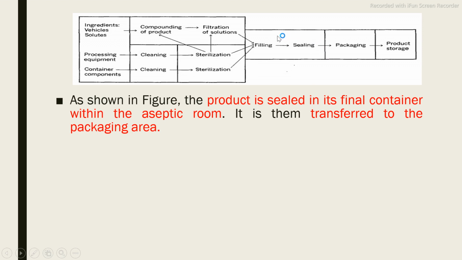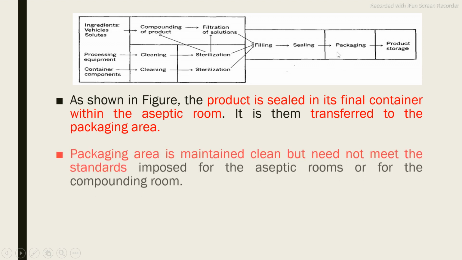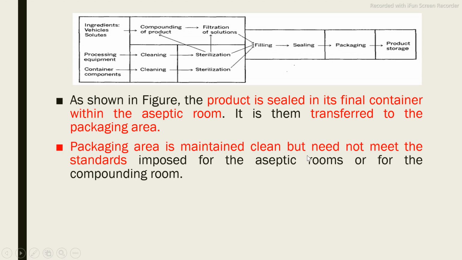Product is sealed within the final container in this aseptic room. Filling and sealing, as we already discussed, is always done in this aseptic area. Once the sealing is done, only then is it allowed to transfer into the package area. The packaging area is maintained clean but need not maintain the standard imposed on the aseptic area. As we already discussed, the aseptic area must be as clean as possible. It must be free from all contamination.